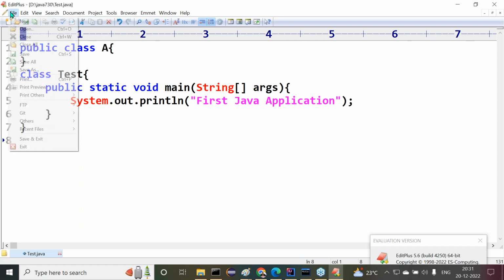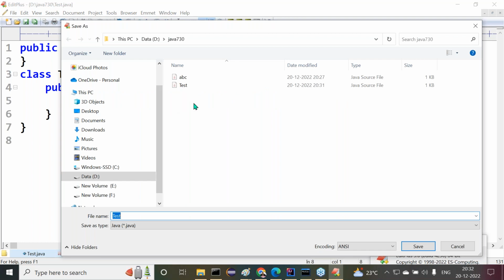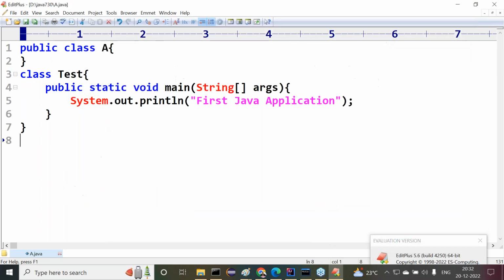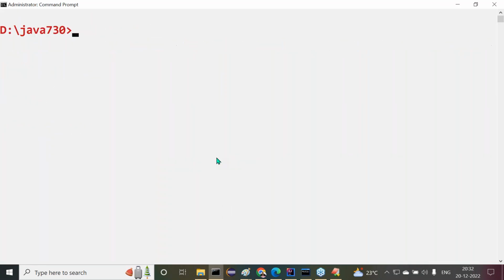Now, File, Save As. If you want to resave the file, use Save As. The first time we are saving that file, we just click Save. Right, sir. Now what do we have to provide here? A.java. Click on the Enter button. Now tell me, what is my file name? A.java.